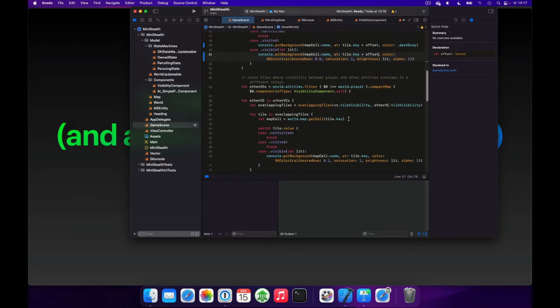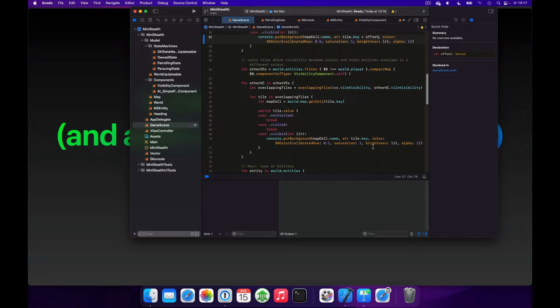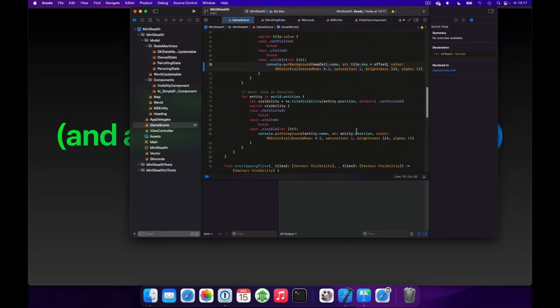And here where we're showing the tiles that overlap with the ones the other entities see. And finally, for showing the entities as well, each time we use an offset to print something to the console. Each time we want to position something on the screen, on the console, we'll add the offset to the coordinate.